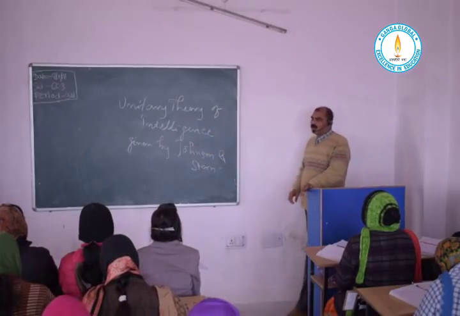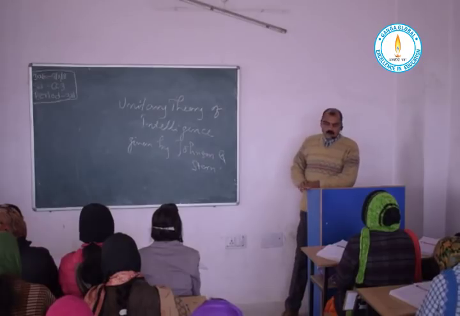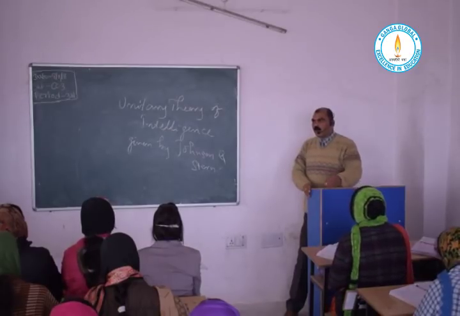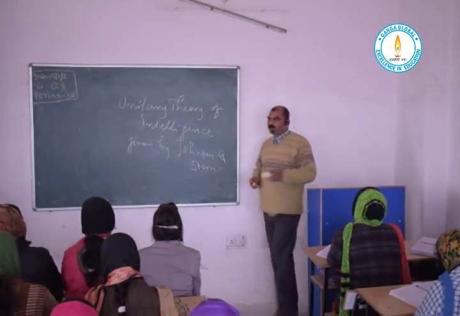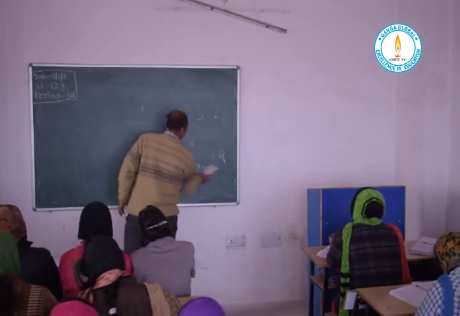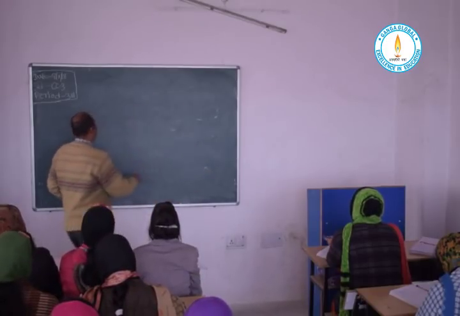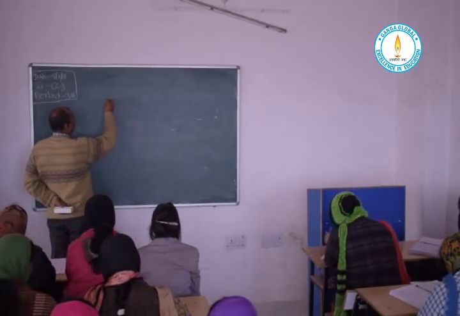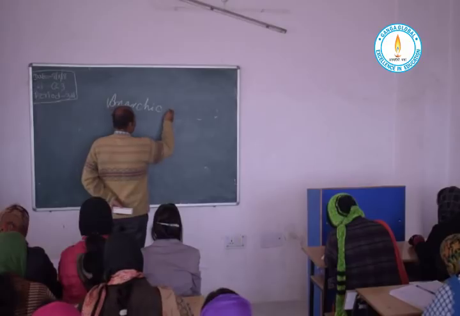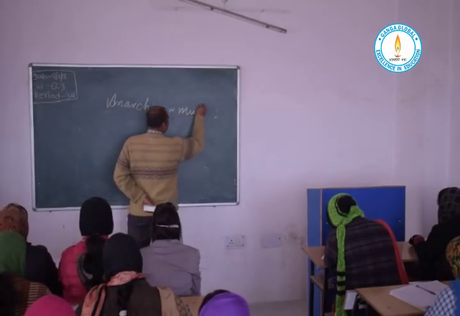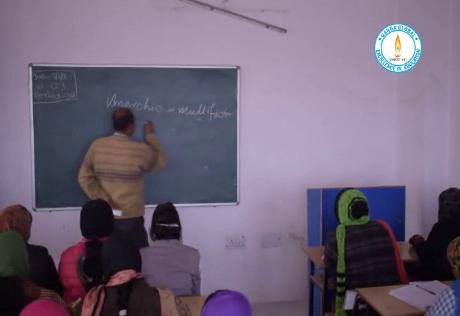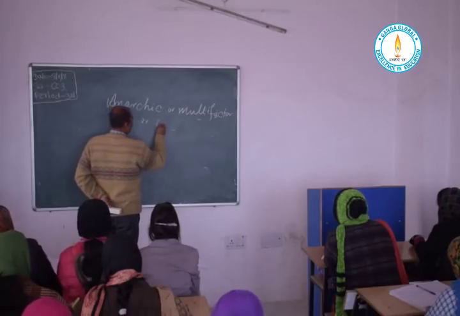Then another theory of intelligence came, that is called the anarchic theory or multi-factor theory, or it is also called the atomistic theory.